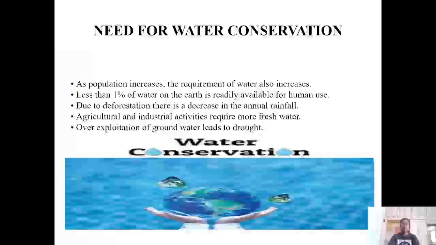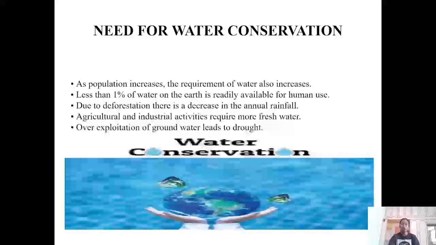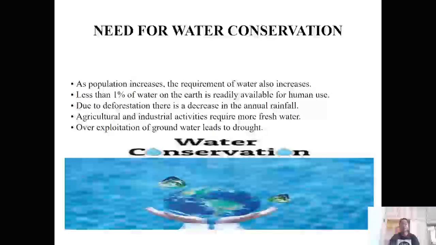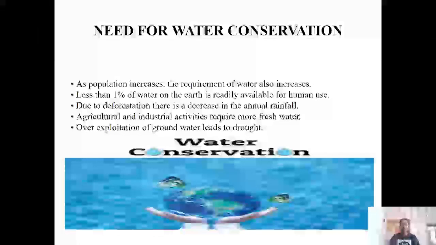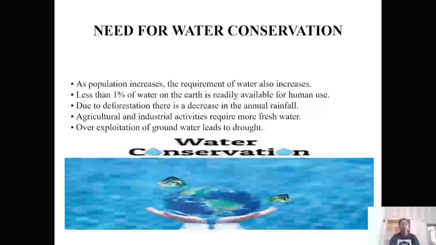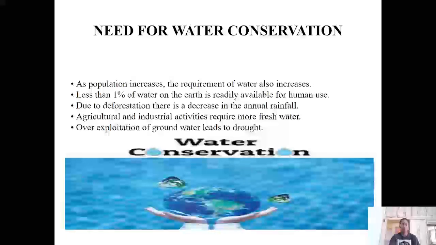Need for water conservation. As population increases, the requirement of water also increases. Less than 1% of water on the earth is readily available for human use. Due to deforestation, there is a decrease in the annual rainfall. Agricultural and industrial activities require more fresh water. Overexploitation of groundwater leads to drought.